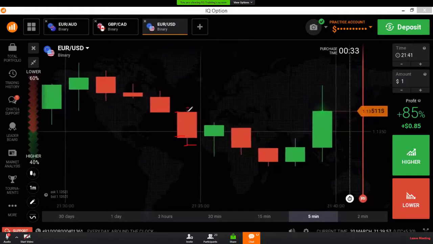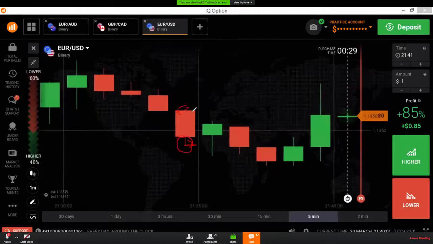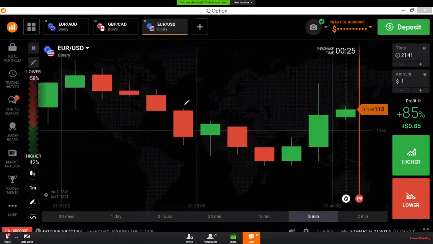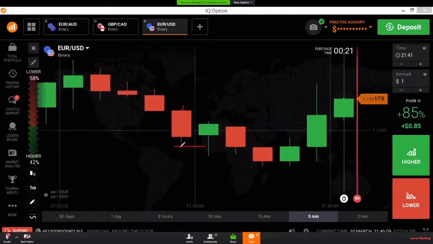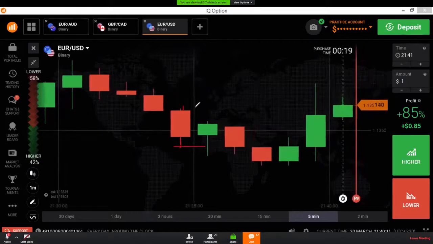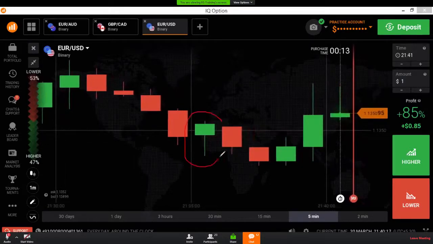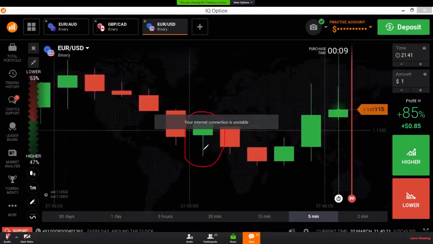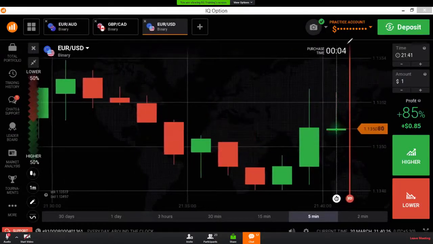The wick is called a rejection. The above wick is called a rejection from sellers, and the below wick is called a rejection from buyers in the red candle. Similarly, in the green candle, the above wick is rejection from sellers and the below wick is rejection from buyers.